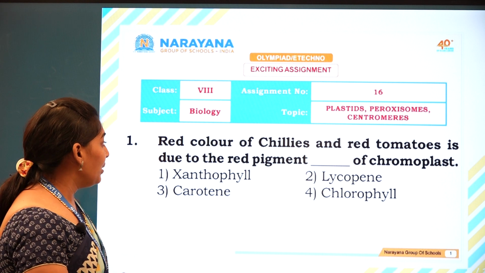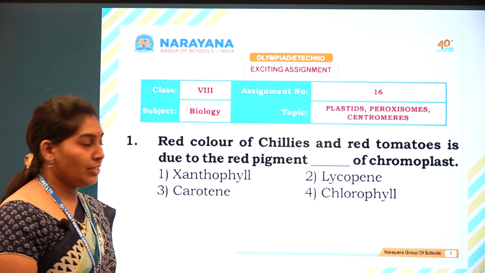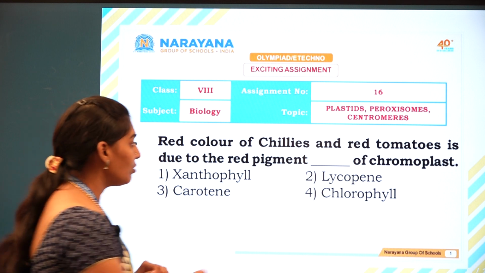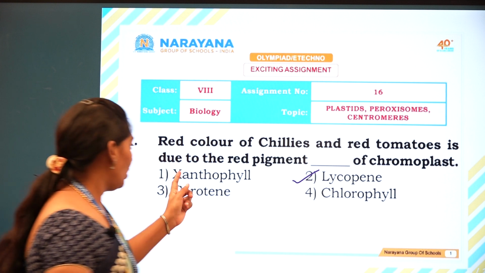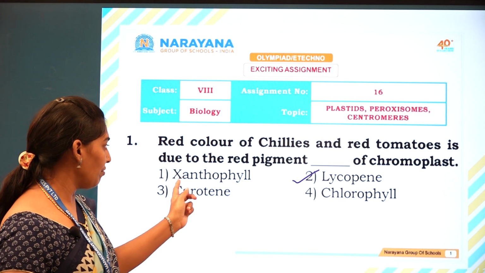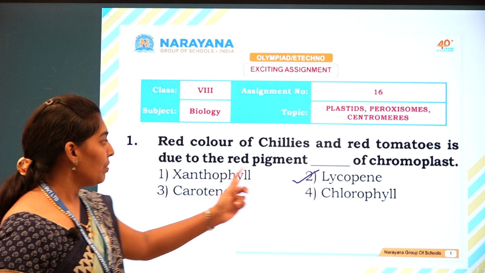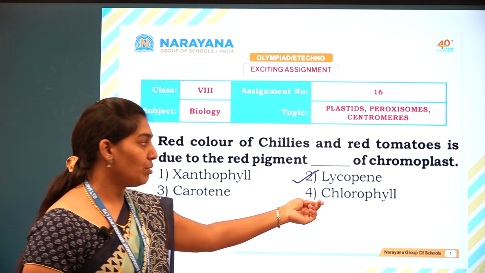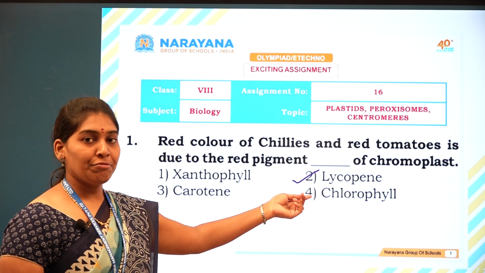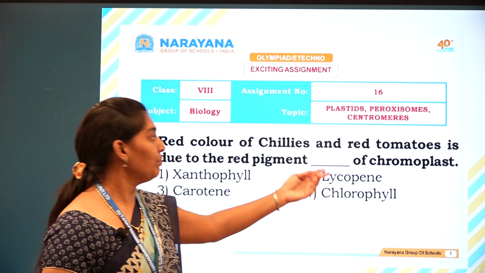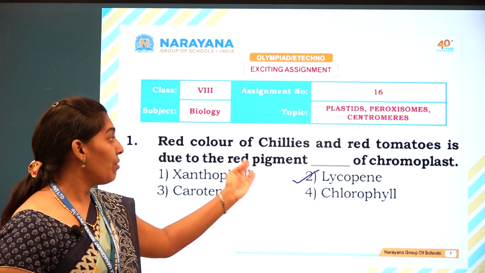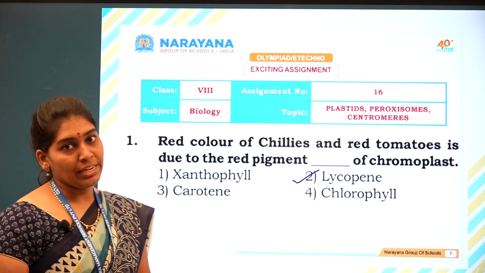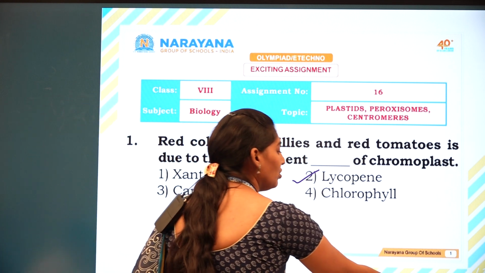So what is this red color pigment? The answer for this question is lycopene. The options given were xanthophylls, carotene, lycopene and chlorophyll. We know chlorophyll is involved in the photosynthesis process. The lycopene gives rise to the red color pigment of red tomatoes and the red color of chilies. So let us go for the next question.